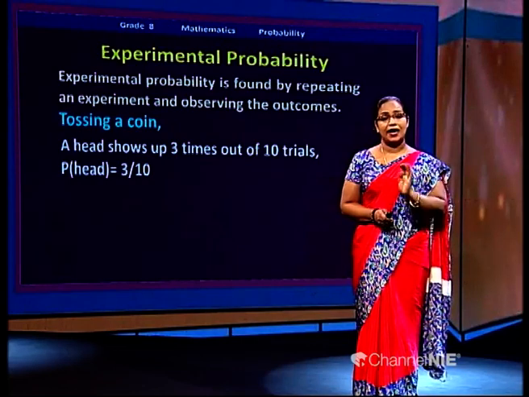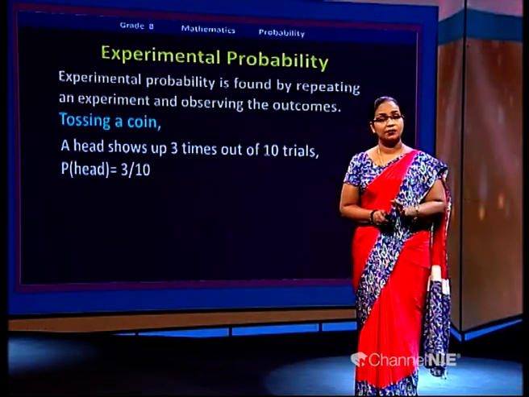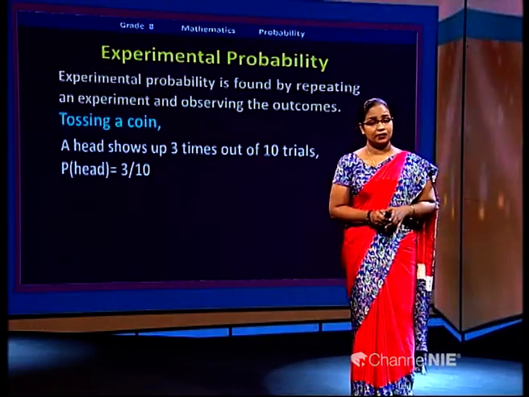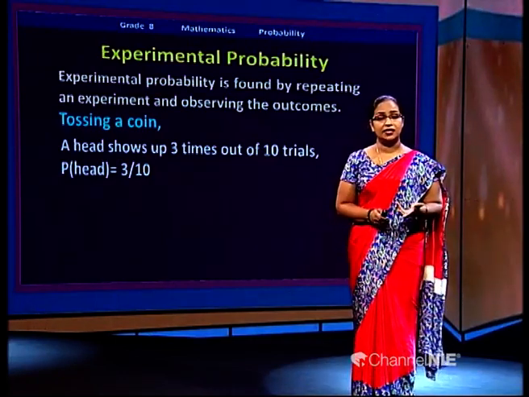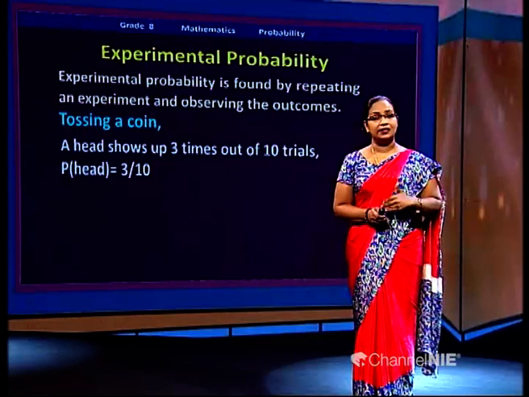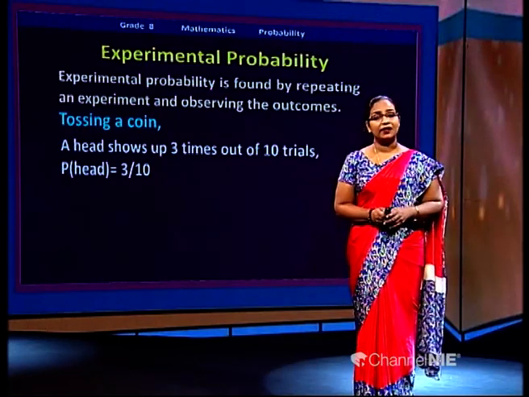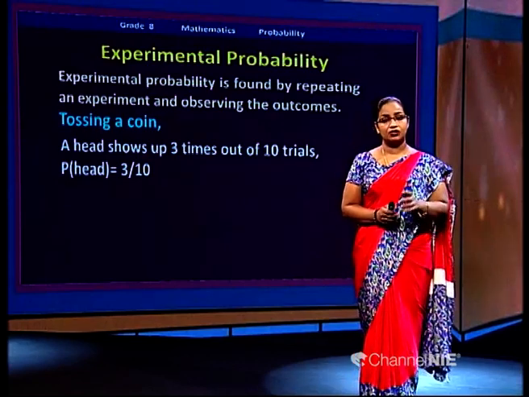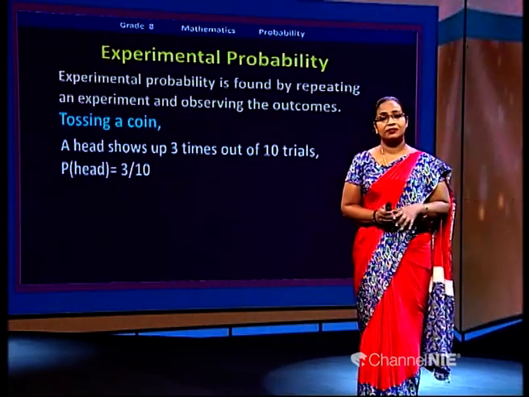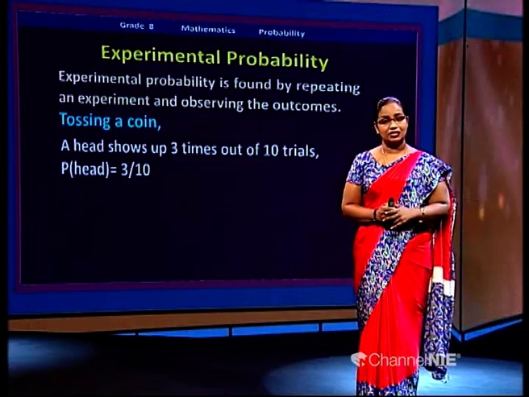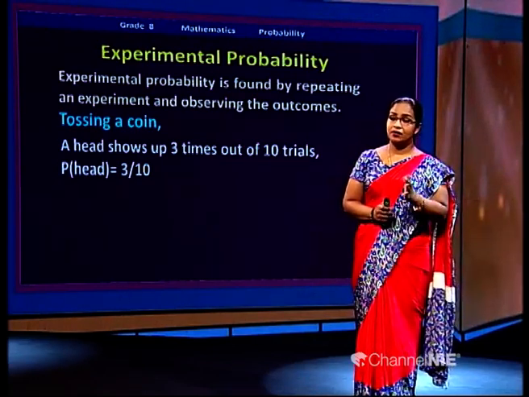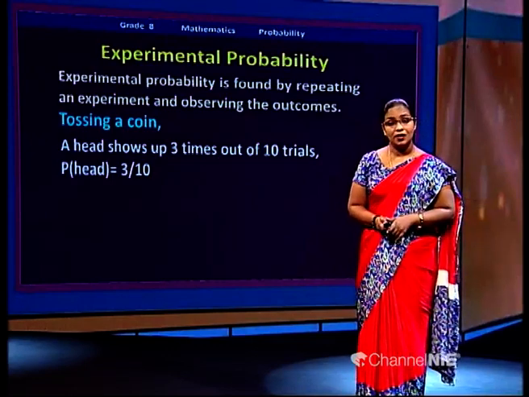Here we actually do the experiment. We toss the coin 10 times and we check how many times we get head: 3 times. Out of the trials, the expected outcome occurred 3 times. We tried it 10 times. So the experimental probability of getting head according to this example is 3 over 10.